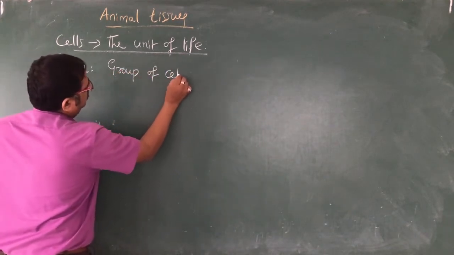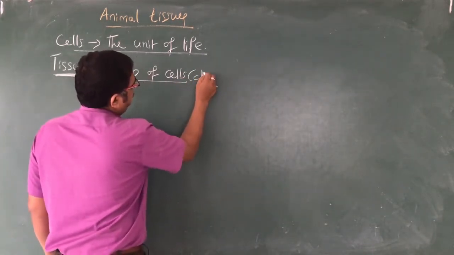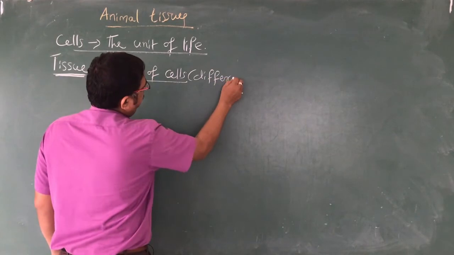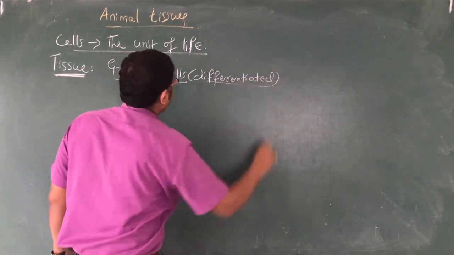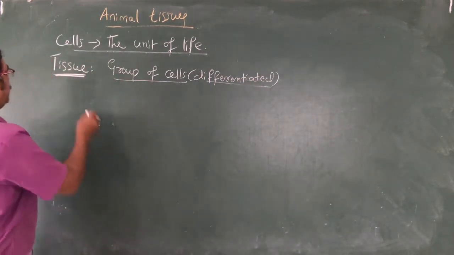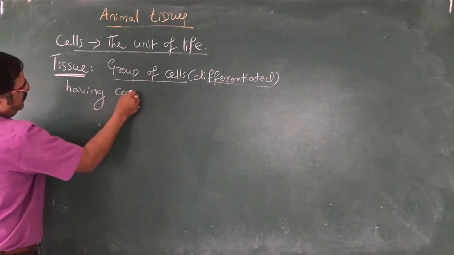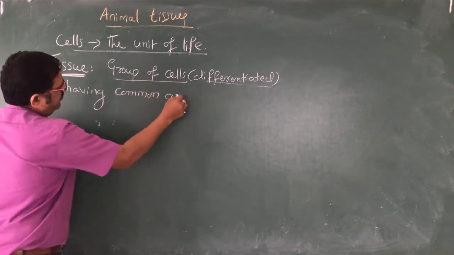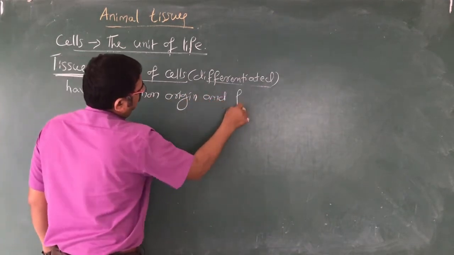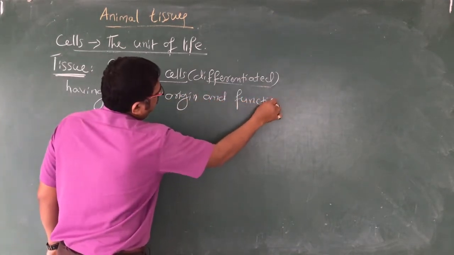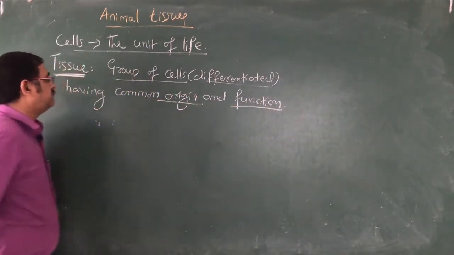When we say group of cells, they should be differentiated, having a common origin and a common function also. That is what we mainly talk about as tissue.